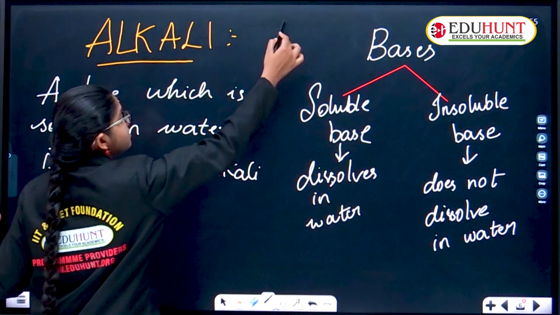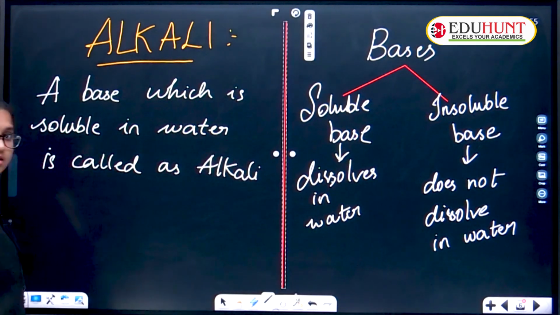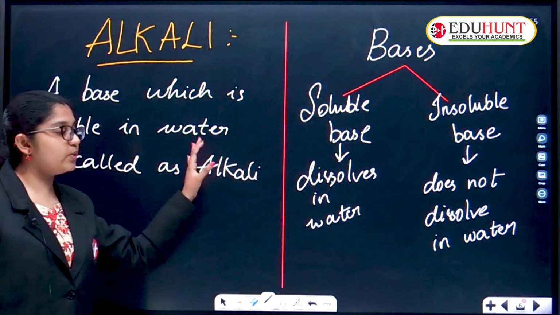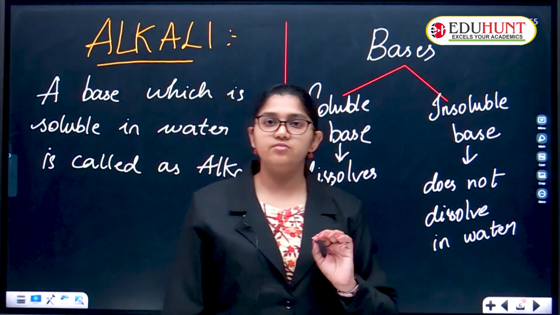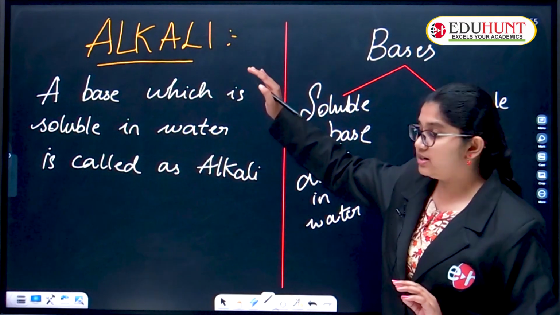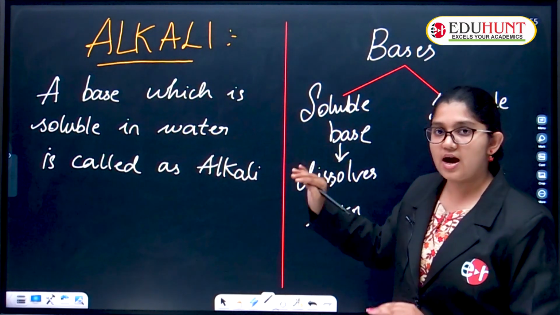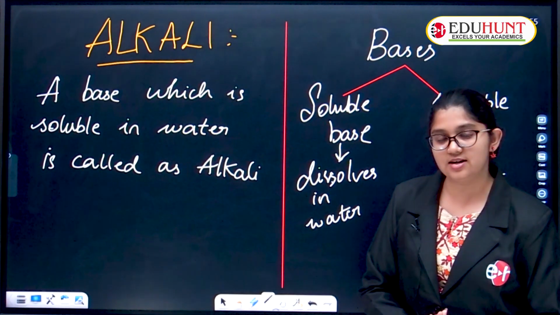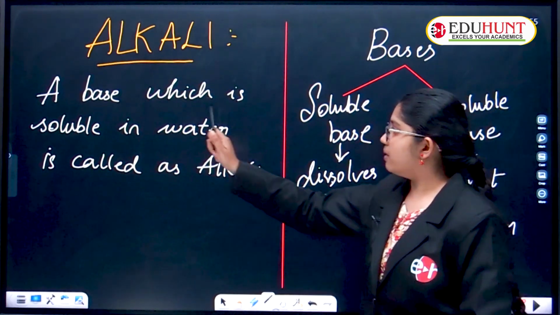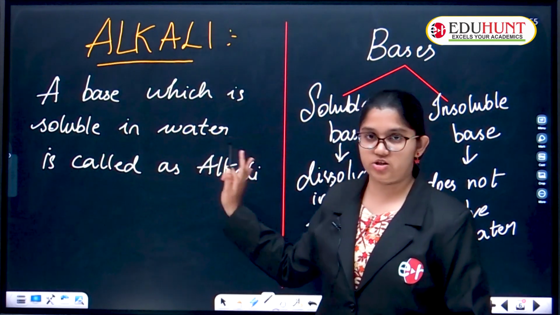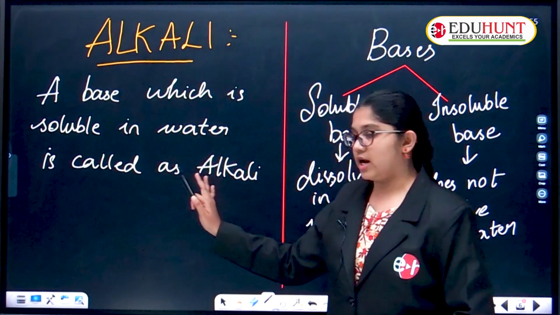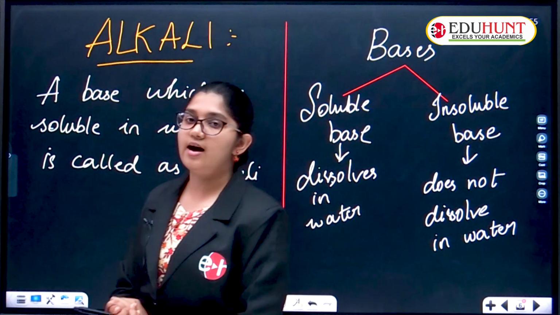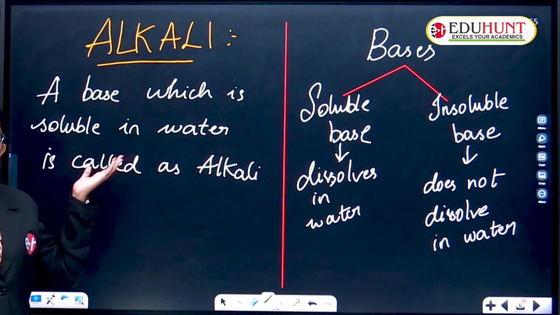Did you understand, children? Once again, alkali is also a base, but that which is dissolving in water is called an alkali. So alkali is also a base term only, but those bases which are soluble in or dissolving in water are considered as alkalis. A base which is soluble in water is called an alkali. Soluble means dissolve.